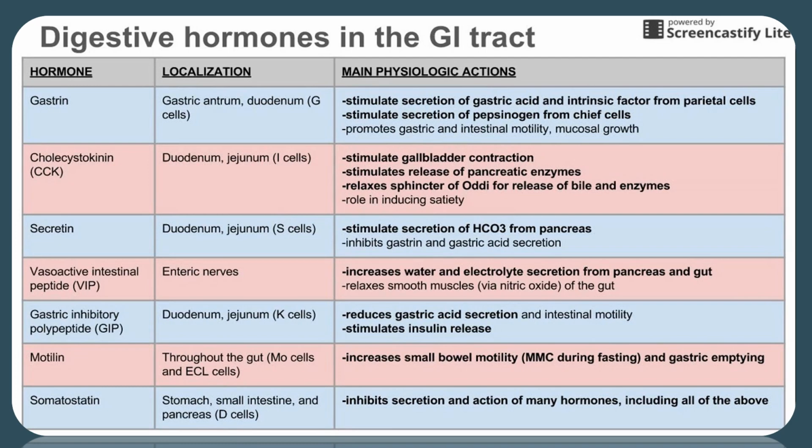Next hormone is motilin. Localization throughout the gut, Mo cells and ECL cells. It increases small bowel motility, that is MMC, during fasting and gastric emptying. Means when stomach is empty. And the last hormone is somatostatin. Localization stomach, small intestine and pancreas of D cells. It inhibits secretion and action of many hormones, including all of the above.